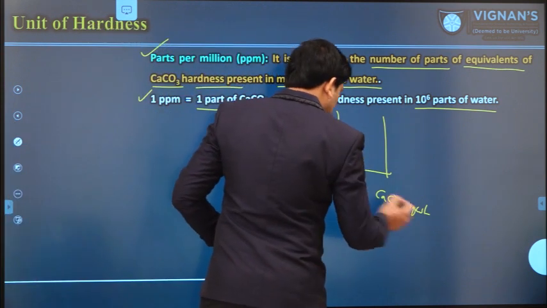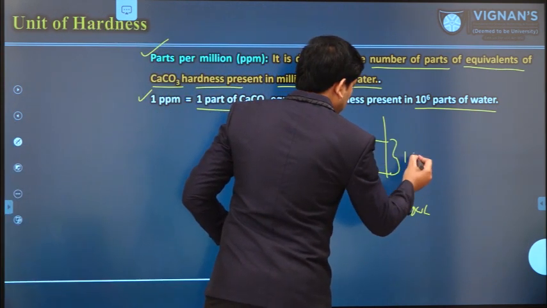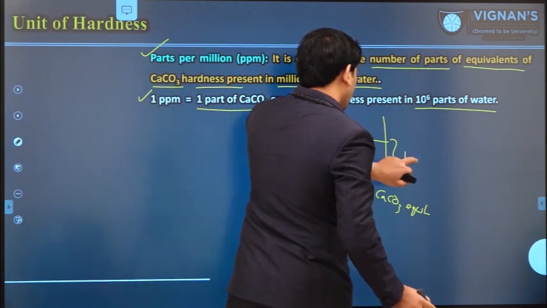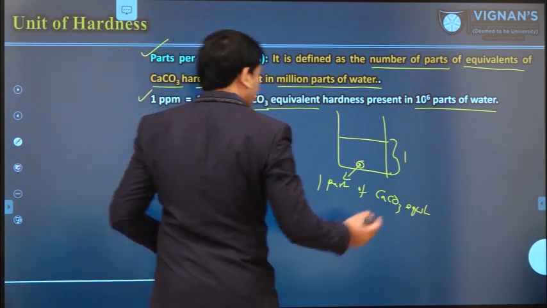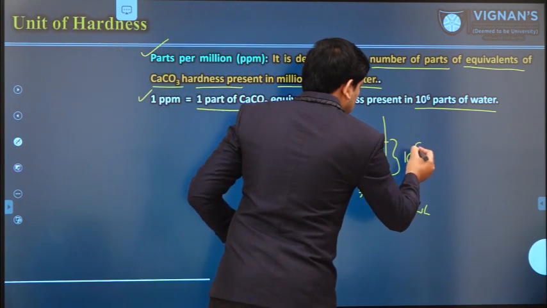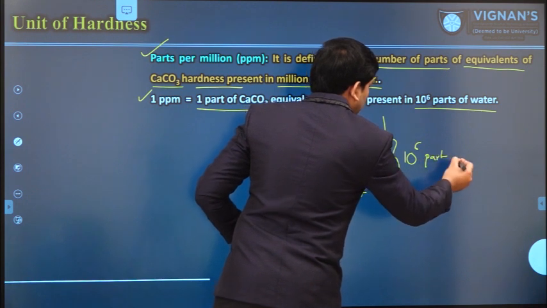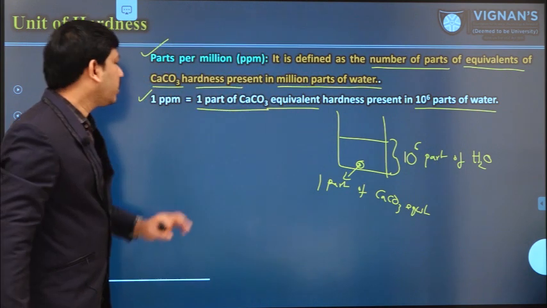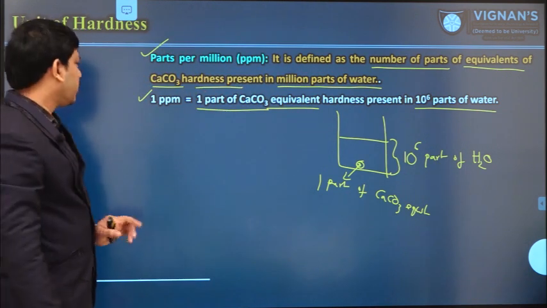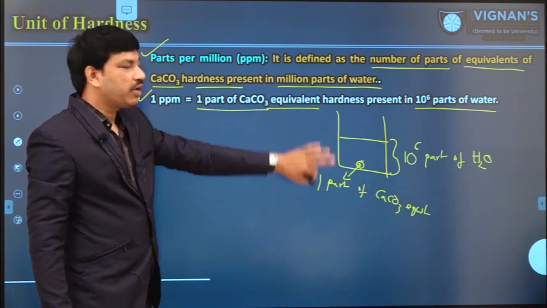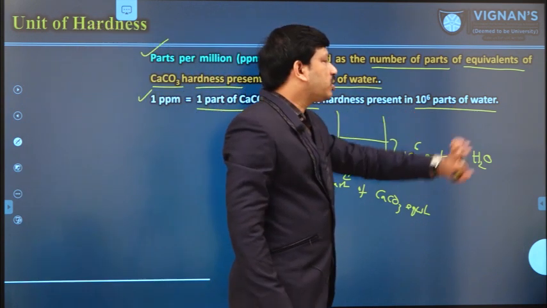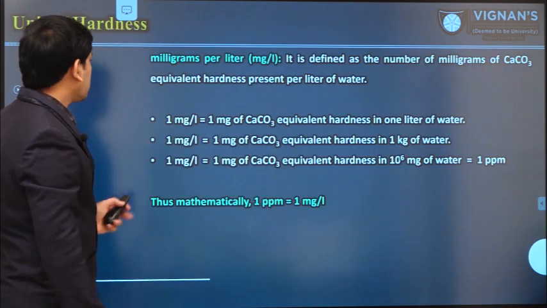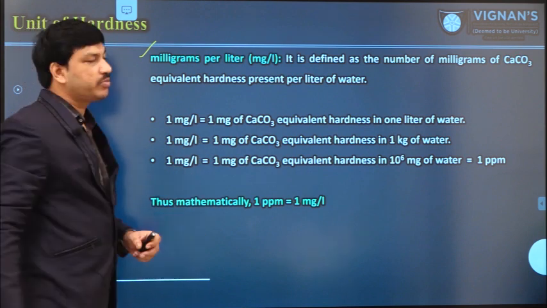If this 1 part is present in 10 power 6 parts of water, then that is defined as 1 ppm. So 1 ppm is equal to 1 part of calcium carbonate equivalent present in 10 power 6 parts of water. This is one unit, and we can also express hardness in milligrams per liter.